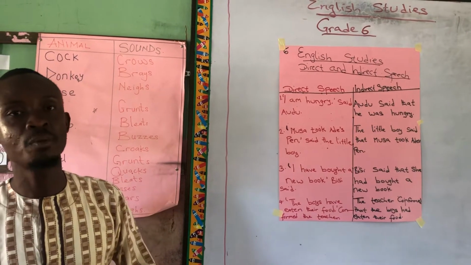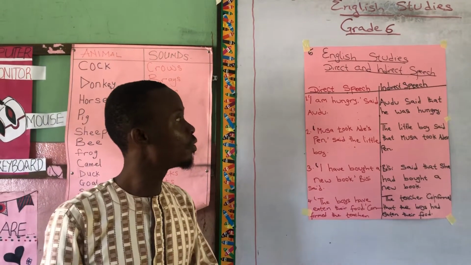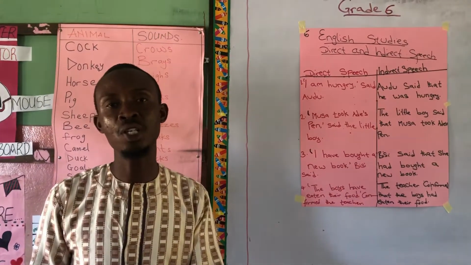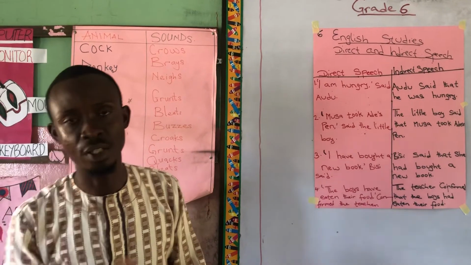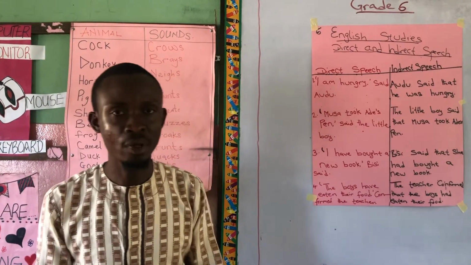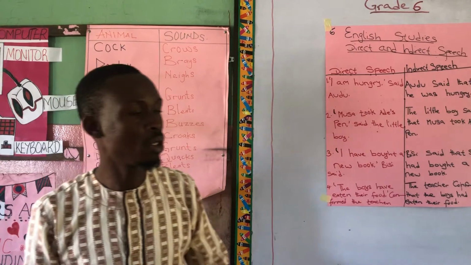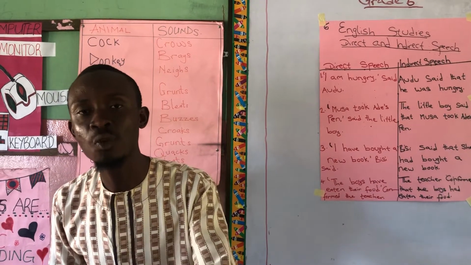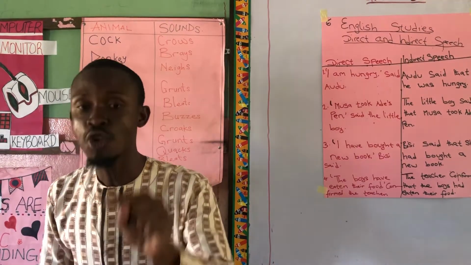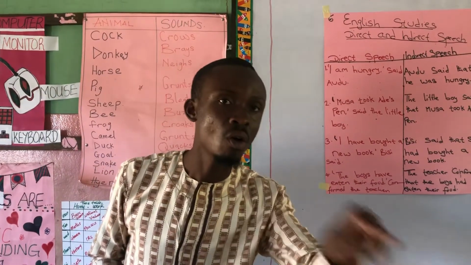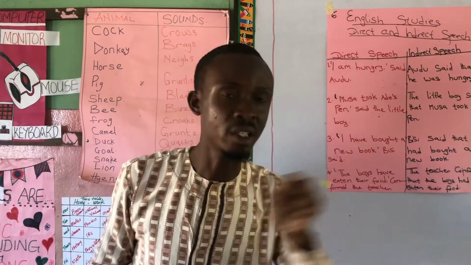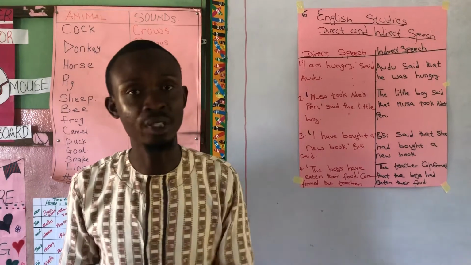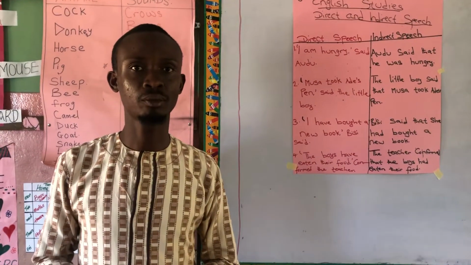What about indirect speech? We can also call indirect speech reported speech. Why can we call indirect speech reported speech? Because they are not the exact words of a speaker. Rather, you are reporting what a speaker has said.